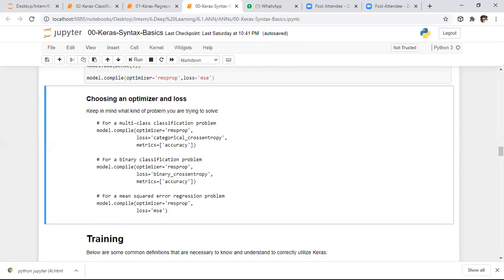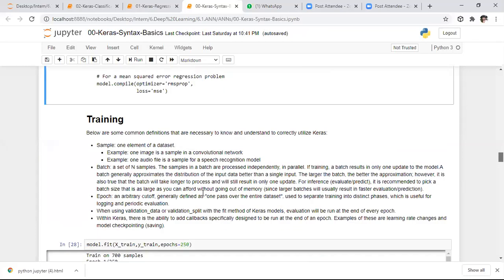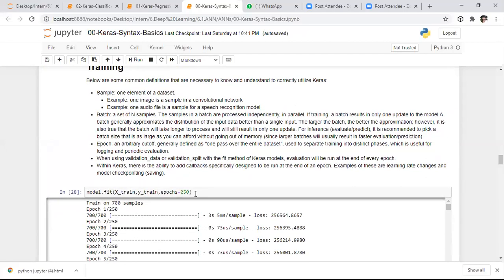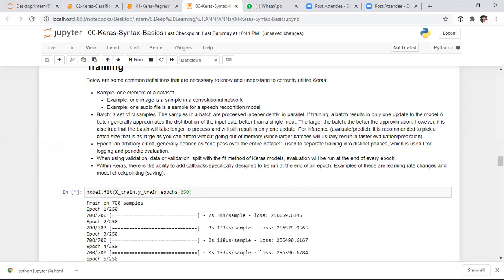After that, we need to train our model. To train it, I'm considering 250 epochs. I'm not specifying the batch size. By default, it will consider the optimum batch size. If you look at the help of this function, or if you press shift tab, it will return the description, and in the default parameters you will see the batch size also.